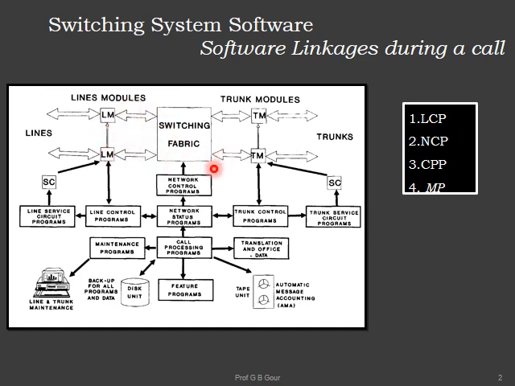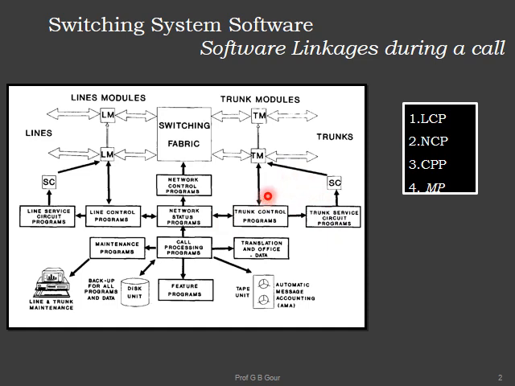If that party is connected to a different common office, then trunk control programs will come into the picture, who are going to identify which trunk is to be used, junction or tandem, depending on the distance of customer B from A. Okay, again the trunk service circuit programs' job is the same. They are going to decide whether the called person, that is person B, has been allocated special features or not, again by looking into the database kept in level 2 of the NCPs. If yes, then it will be attached, otherwise no.